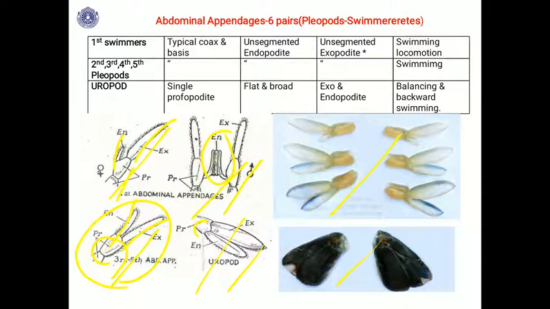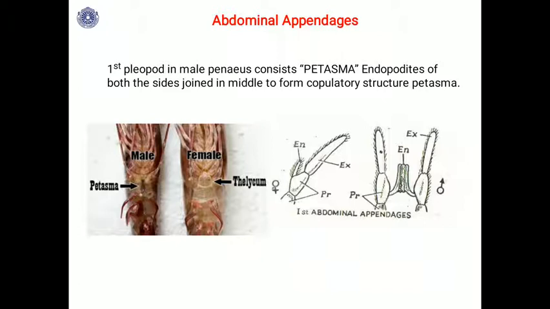These are the second, third, fourth and fifth pairs of abdominal appendages. You will find this structure. This is again the first pair of abdominal appendages where you can see the petasma structure. You can make out this is male, and in female it is absent. So the first pleopod in male Penaeus is the petasma. The endopodites of both sides fuse in the middle and form the copulatory structure. This is called petasma, which is absent in the female.